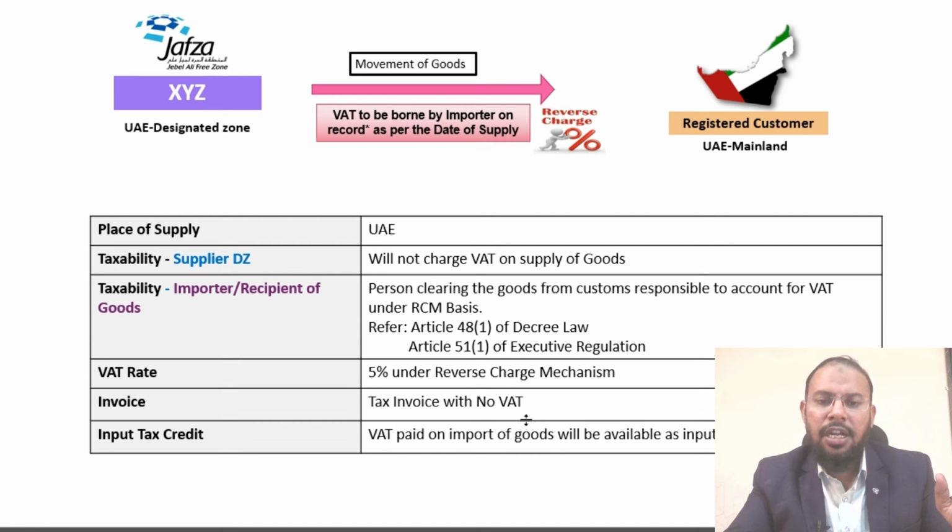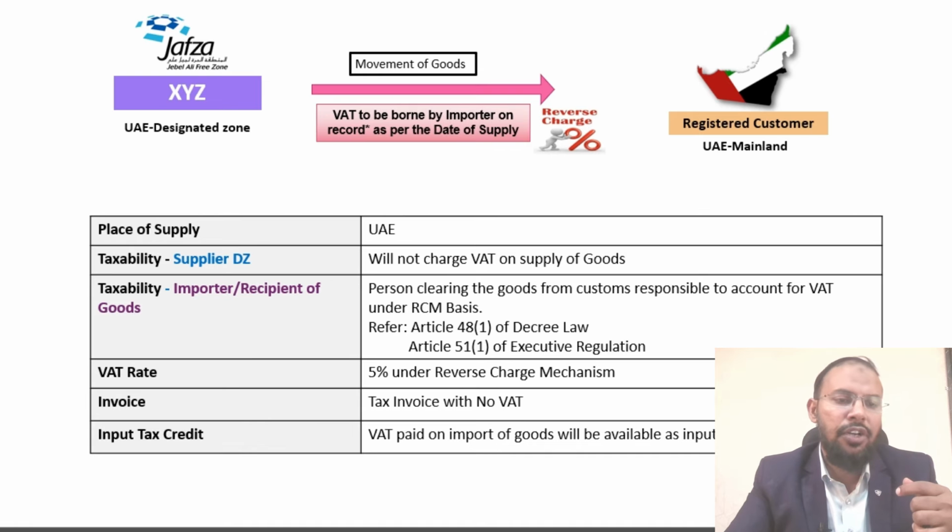Regarding the invoice, it is a tax invoice with no VAT. The designated person will issue the invoice stating that no VAT will be levied, because this will be covered under RCM, and under RCM the VAT will be reflected with the registered customer, and that registered person can take the ITC under the RCM. I hope you got it.